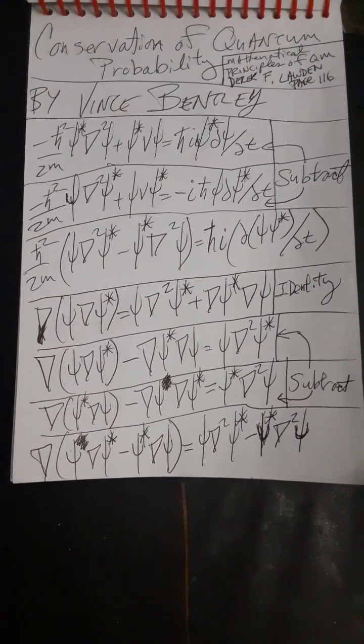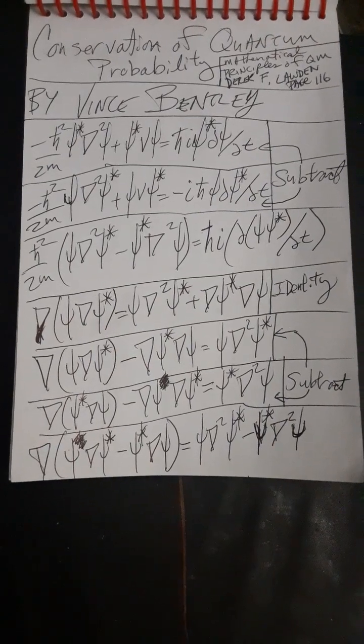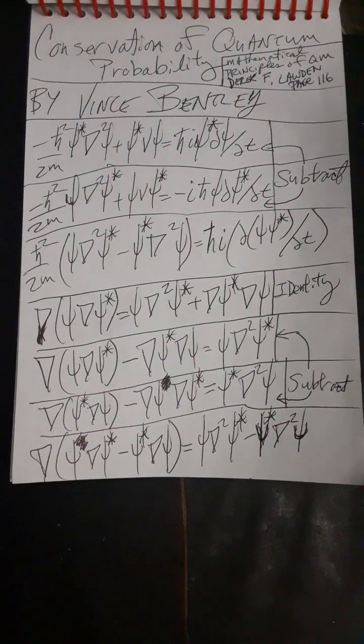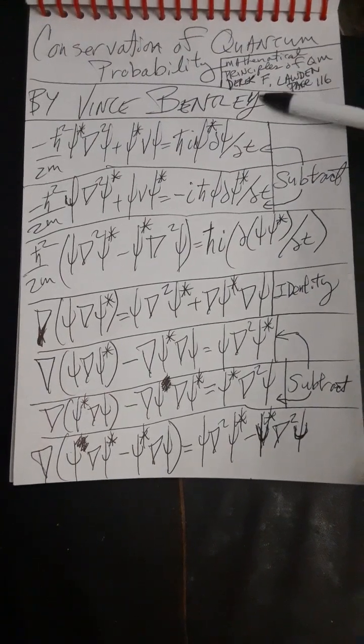Okay, let's take a look at something called the conservation of quantum probability, or the continuity equation of the probability density functions. I got this from, I want to give credit where credit is due, the Mathematical Principles of Quantum Mechanics by Derek F. Lawden. This is on page 116. I added a few steps to make it a little bit more understandable.